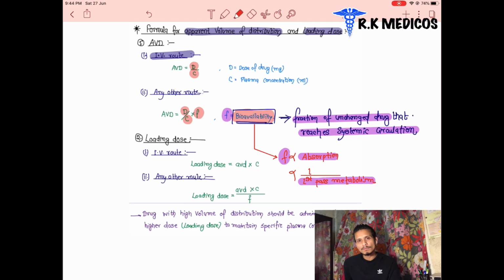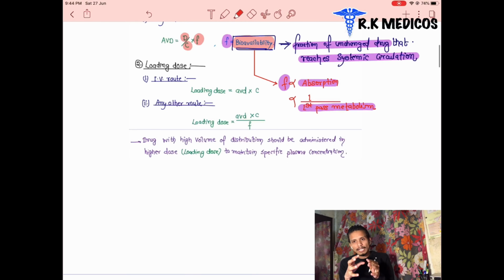But in other routes, maybe we take it orally, maybe intramuscularly, or other routes, then it will be multiplied by the bioavailability, and it represents the volume of distribution formula. Next, loading dose. What is the amount of drug loaded inside our plasma and then distributed to the body? It is called the loading dose. Basically, loading dose is directly proportional to the apparent volume of distribution, and also directly proportional to C, the concentration of plasma.